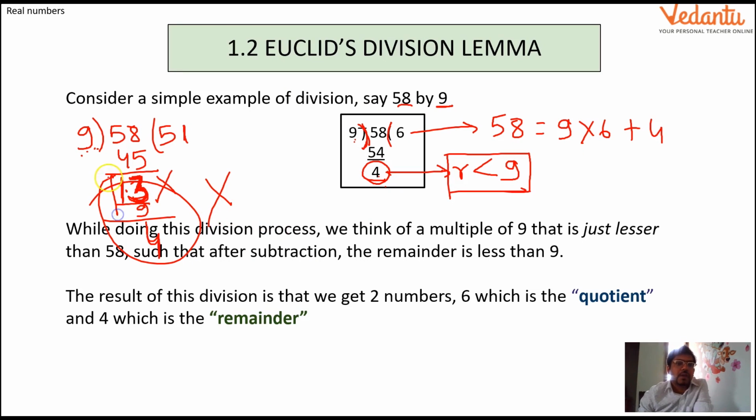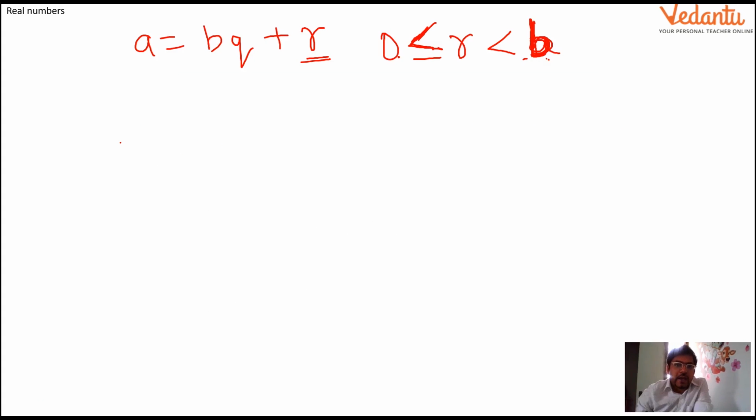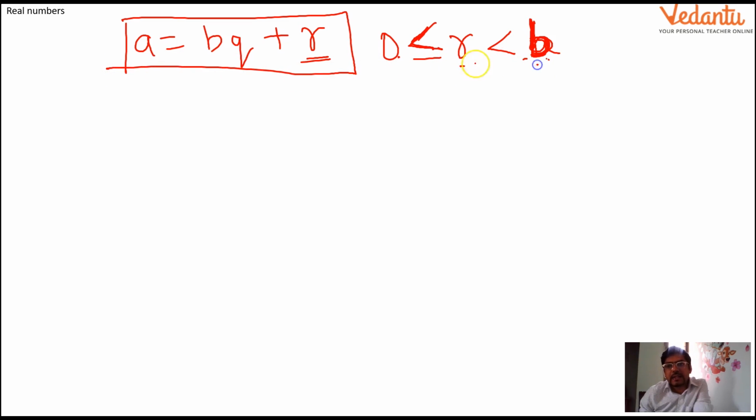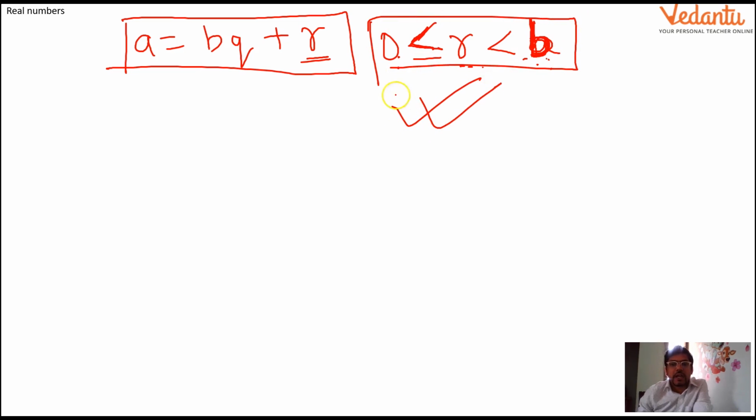If we have a number which is again divisible by 9 or any divisor, we'll again divide it and we'll get a completely wrong quotient, isn't it? Because 51 into 9 is something very different, not even near about 58. So I guess I made my point clear: dividend equals divisor into quotient plus remainder, where the remainder should always be less than the divisor and greater than or equal to 0. So this is the condition, and on this condition we are going to dedicate our whole class.